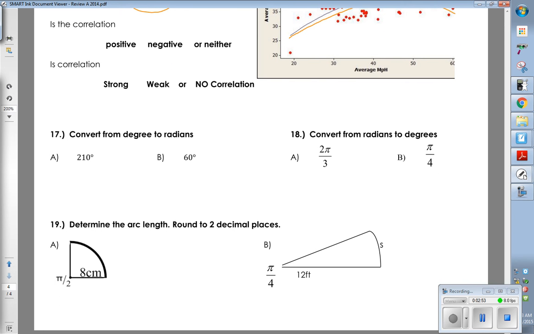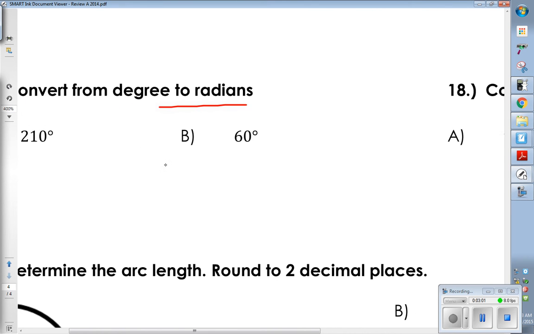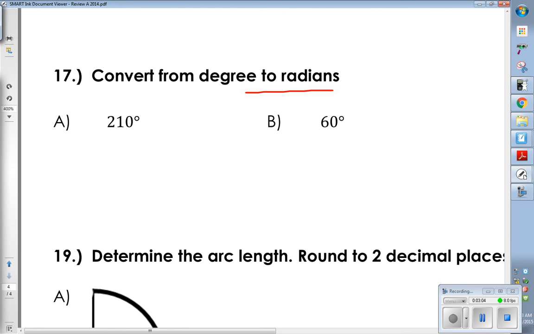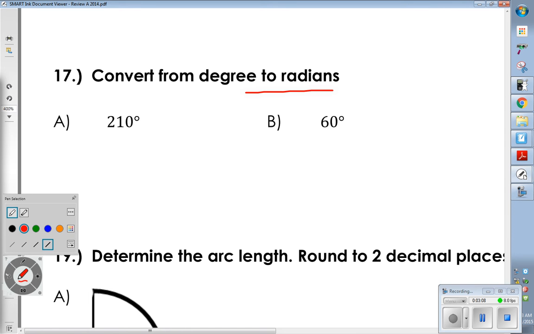Convert from degrees to radians. This is what we just did the other day. When we're converting from degrees to radians, we are always going to multiply by a fraction. What are the two numbers in the fraction?